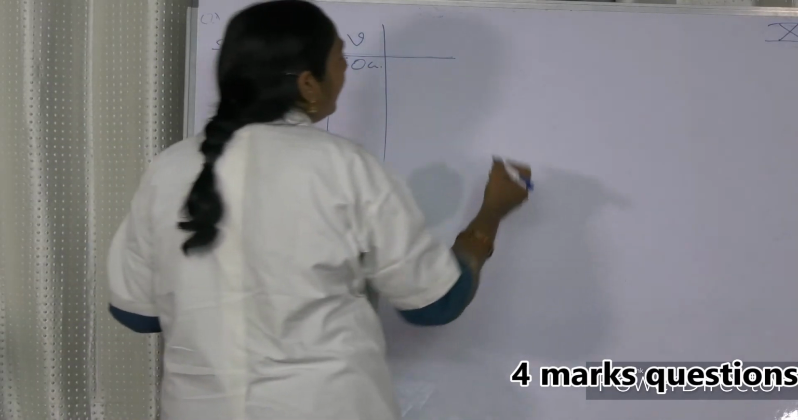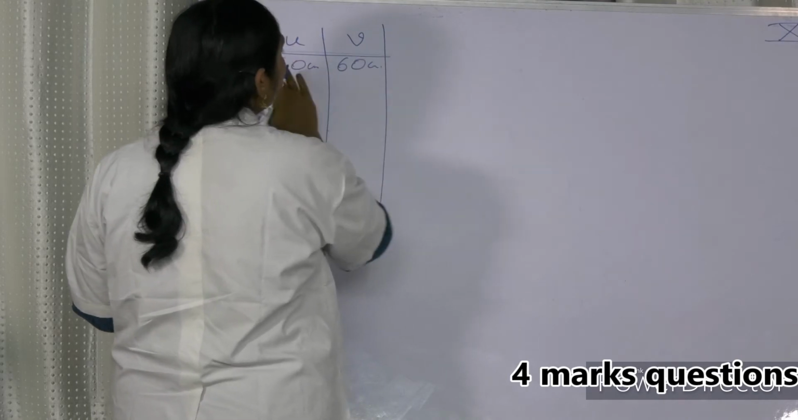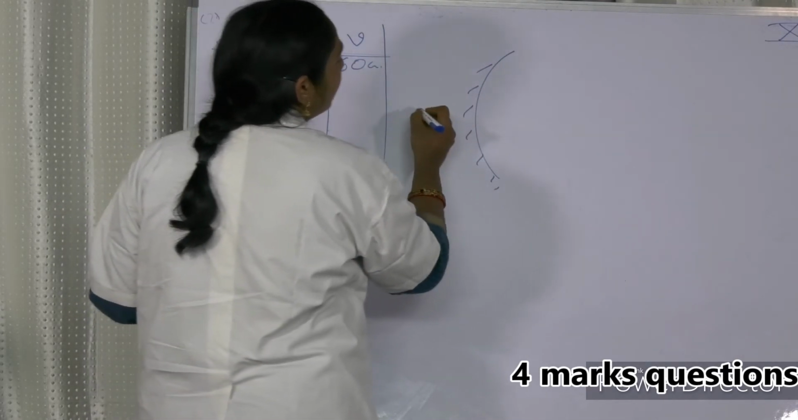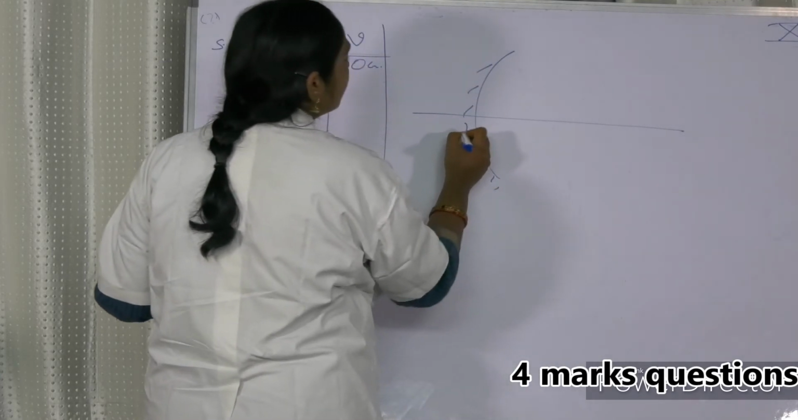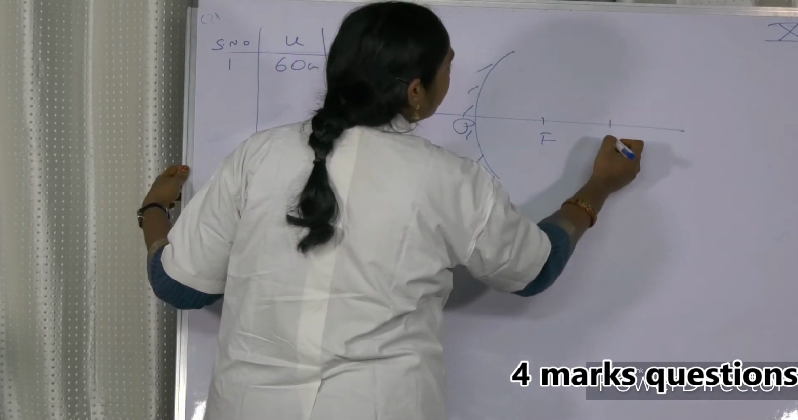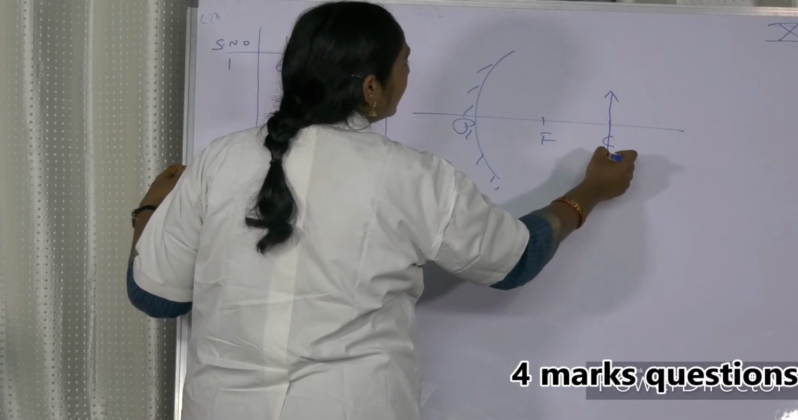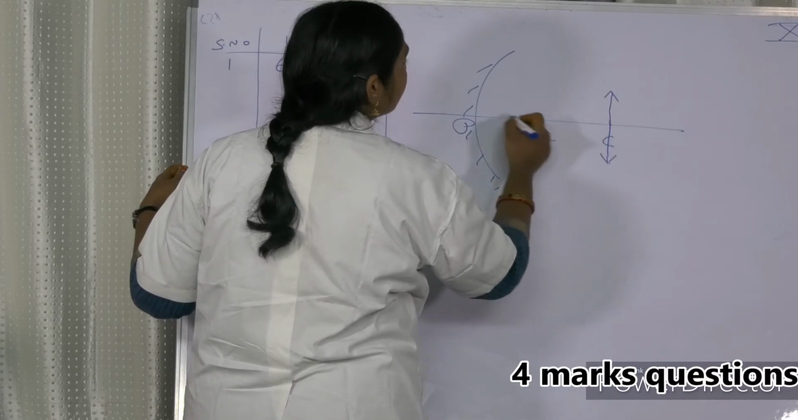Immediately we got an idea. Soon after we see 60 and 60, we must draw a diagram here. This is a concave mirror, this is the pole, principal focus, and center of curvature. See, 60 and 60. Object and image both are equal means this is a case.